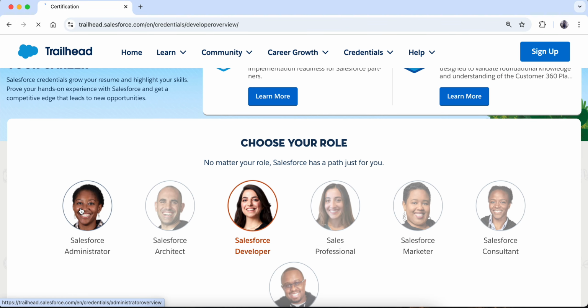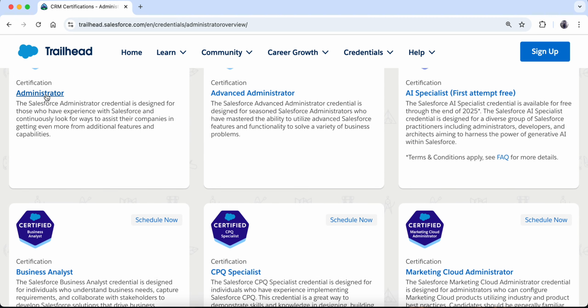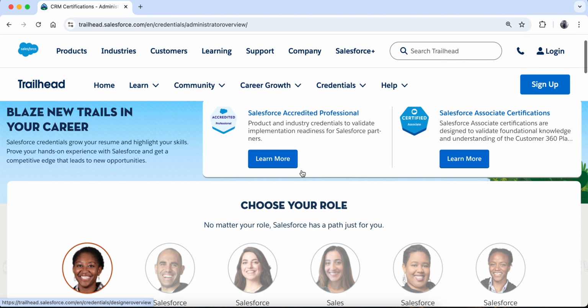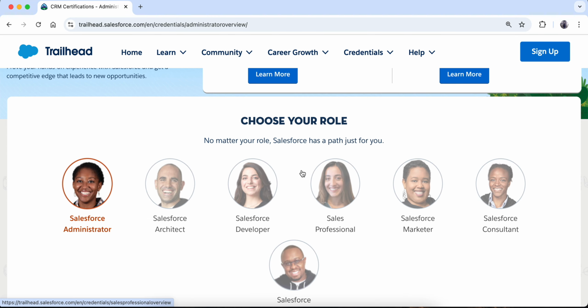And then suppose I go to Salesforce admin, it will provide me all the certifications which are related to the Salesforce admin role. So you can go and explore, choose your role and see which one is best for you. Now if you are someone who is new to Salesforce and who does not have a background in IT, or you are starting a job for the very first time, for you I will advise that you go for the Salesforce admin role,